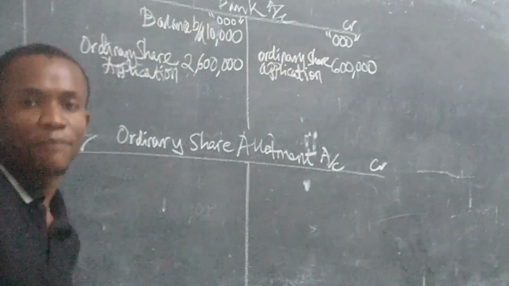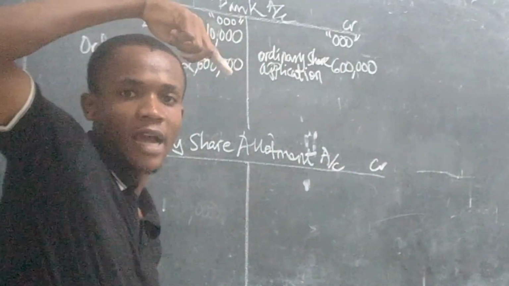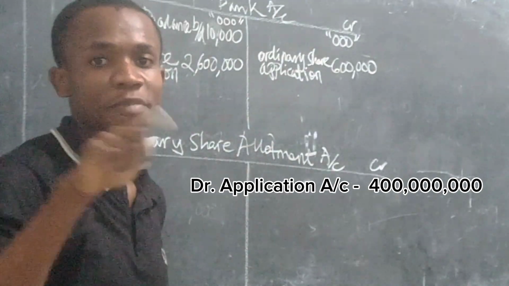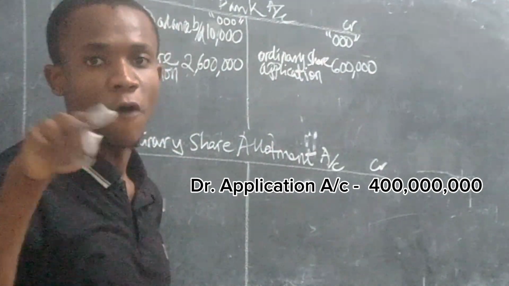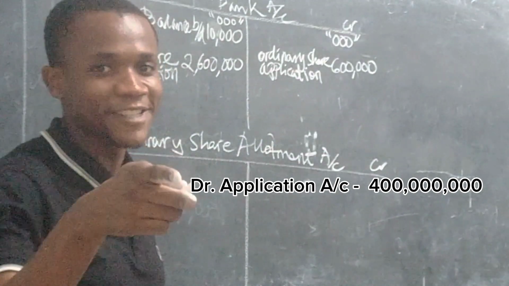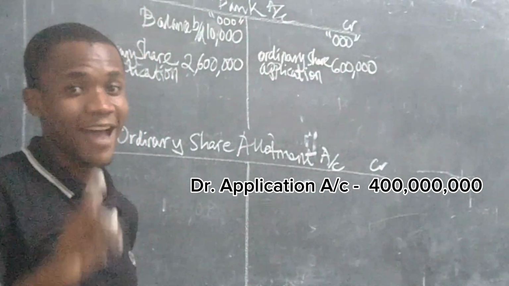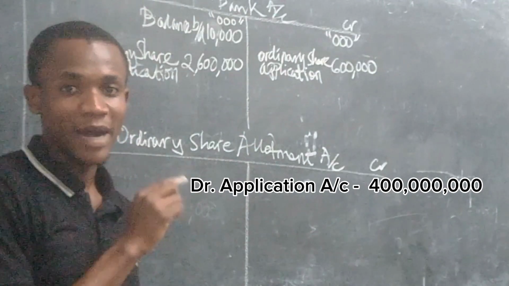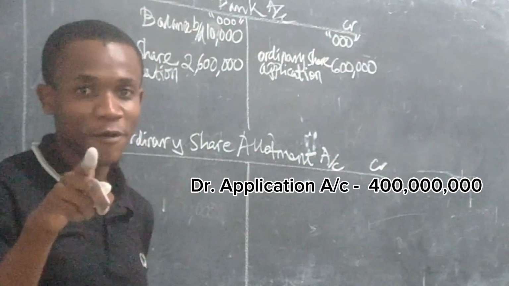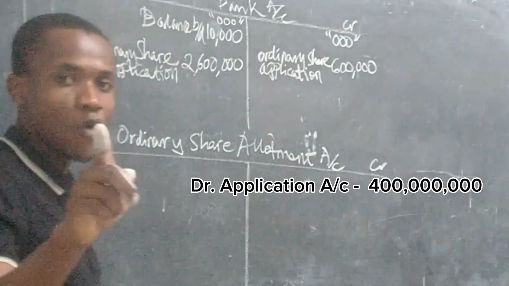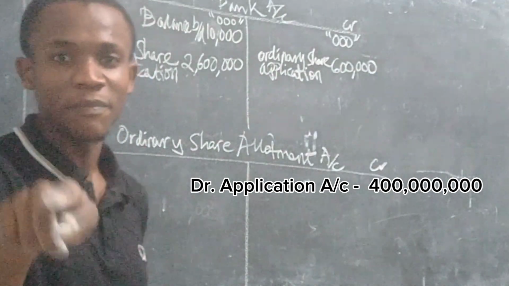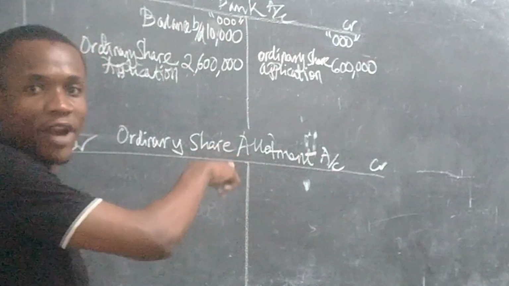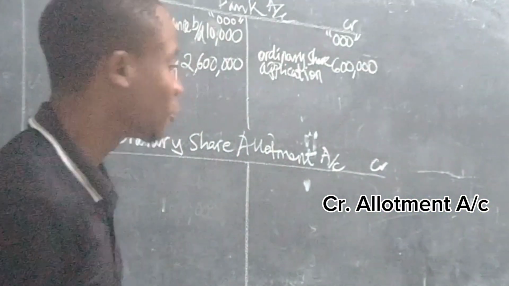Remember, in the previous account, known as the ordinary share application account, we debited by saying 400 million will go to the allotment stage. Do you remember? If you forgot, go back, press backwards in this video. But if you remember, you have to complete the entry. The 400 million which appeared on the debit side of the application account, you have to bring on the credit side of the allotment account.